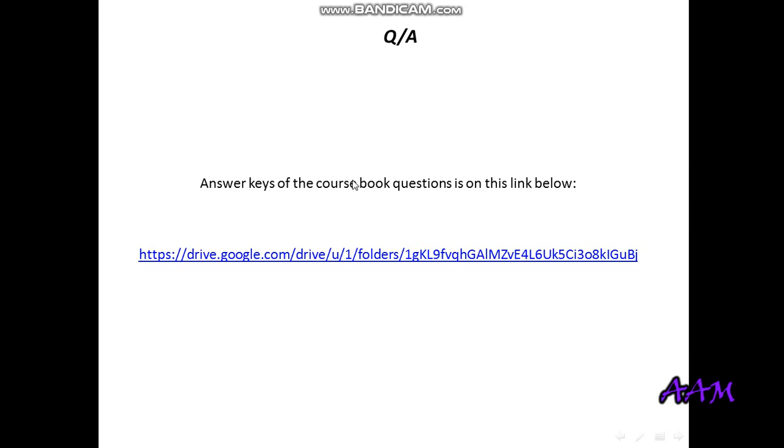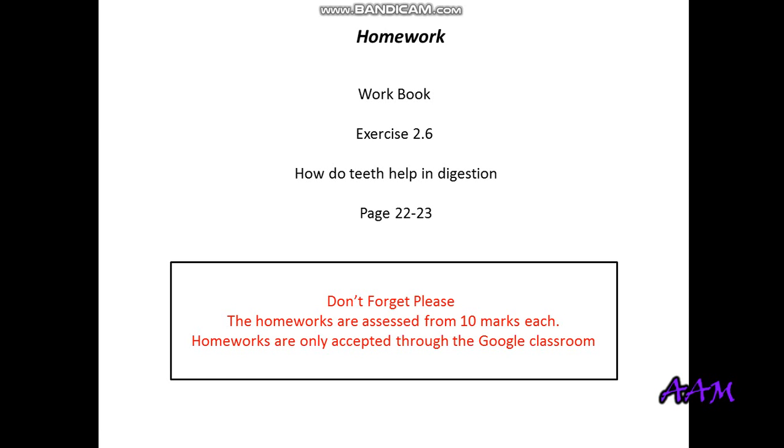So this is the question and answer. There are 4 questions, very nice, very important. Please try to read them. Try to solve them before you go to the answer key on this link. You find all the answer key on this link on Google Drive. But please, before you go there, try to do the 4 questions yourself first. Your homework is the workbook exercise 2.6, how do teeth help in digestion, page. But please read this red thing here, it is very important.